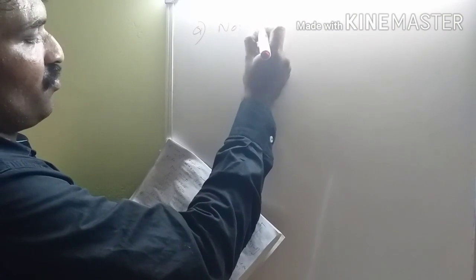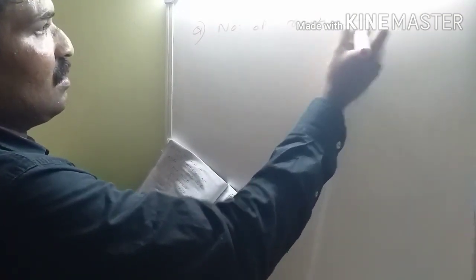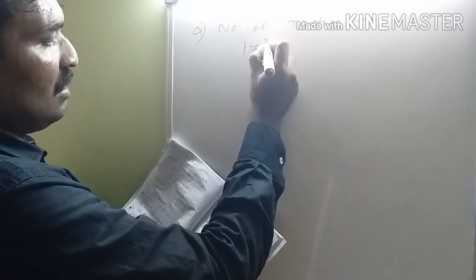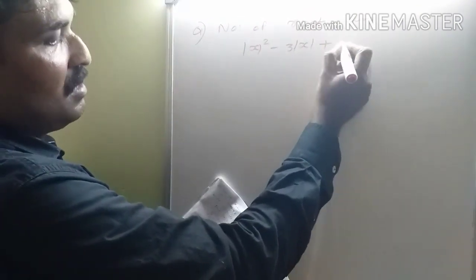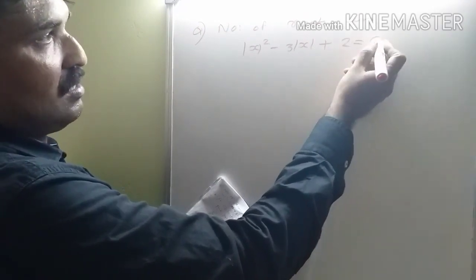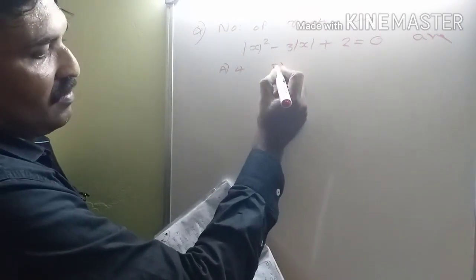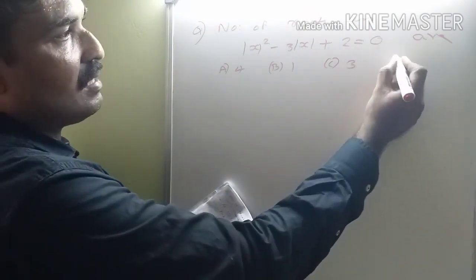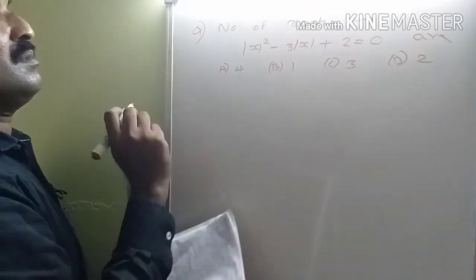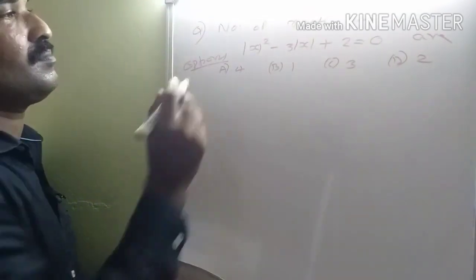Number of roots in mod x square minus 3 mod x plus 2 is equal to 0 are. Choices given: A is 4 roots, B is 1 root, C is 3 roots, and D is 2 roots. These are the options.